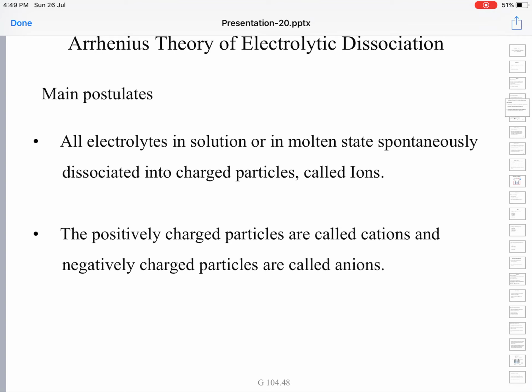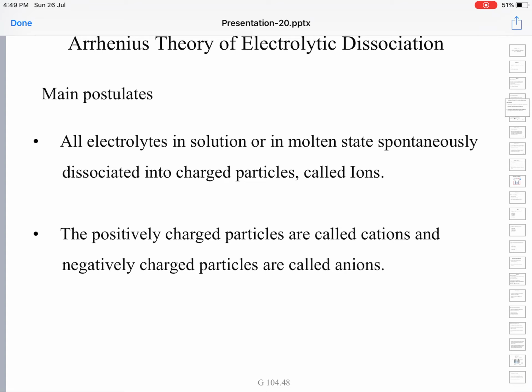For example, HCl gives H plus ions plus Cl minus ions. Likewise, NaOH dissociates into Na plus plus OH minus ions. Likewise, KCl dissociates into K plus and Cl minus ions.